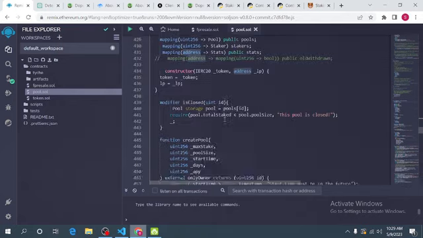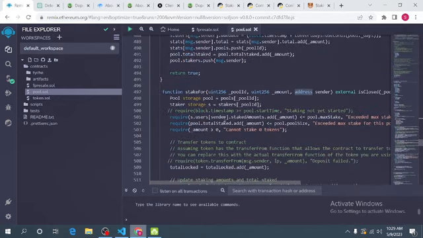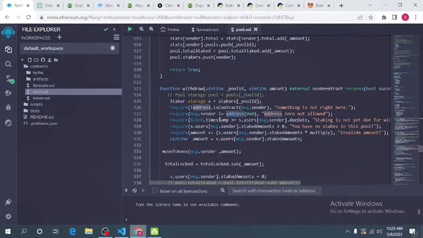So now on our withdraw function, we have implemented that library. We are saying require that address dot is contract, require that the message sender, whoever is initiating the withdrawal transaction, is not a smart contract. That's what this line is checking. Require that it is not a smart contract. If it is a smart contract, the require statement is going to prevent the transaction from going through. Instead, the person will receive an error that says something is not right here. So that's the first step.